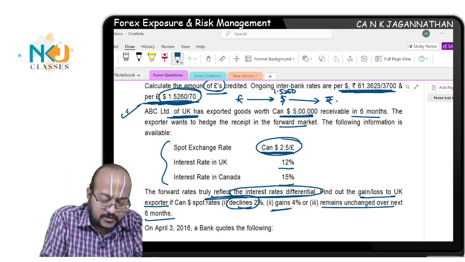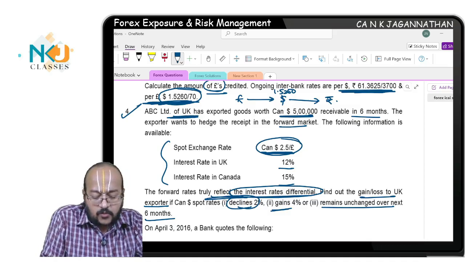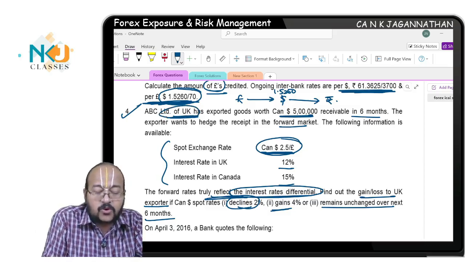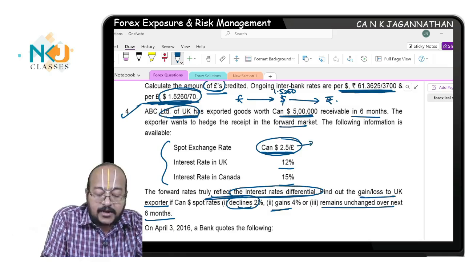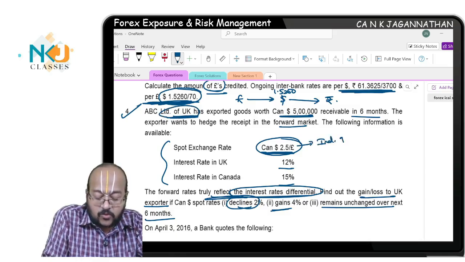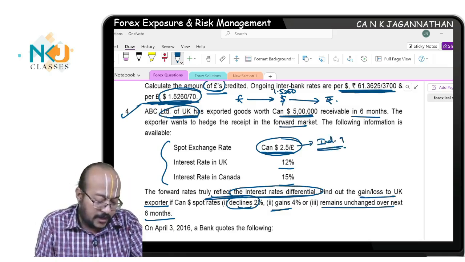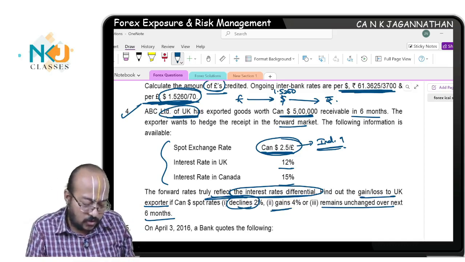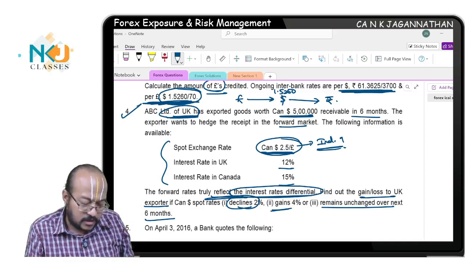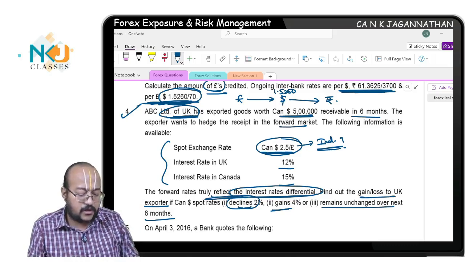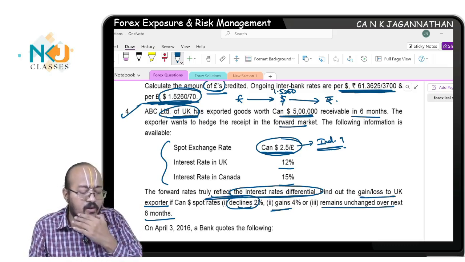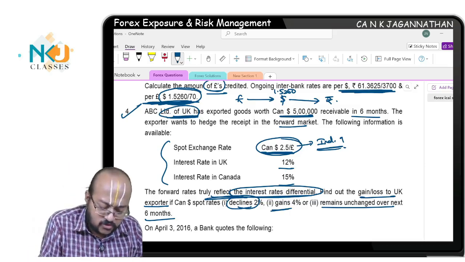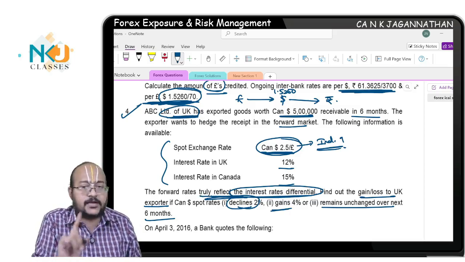Are you understanding? Here, Canadian dollar 2.5 per pound means this is not a quote for the home currency in UK, which means this is an indirect quote, for UK. And interest rate in UK is given, interest rate in Canada is given. Now, the point is, the forward rates truly reflect the quoted forward rate as per IRPT forward.